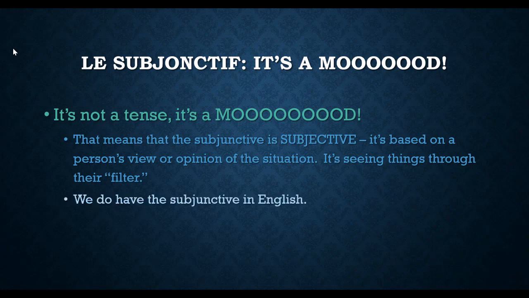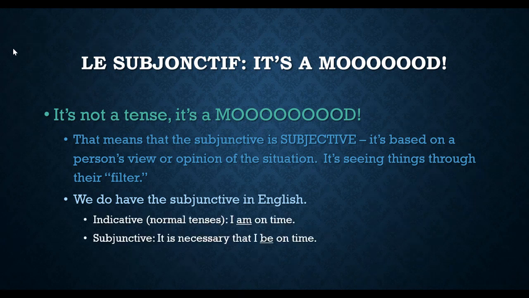Okay, now we do have the subjunctive in English, and we use it. It's just I don't think that we recognize that it is going to be the subjunctive. We just kind of use it automatically and, like I said, don't realize what we're doing. For example, if we say the indicative and we say in normal tense, like I am on time, okay? So everybody knows, we've been talking about it. Anytime you say être or to be, it's I am. So again, a normal English sentence is I am on time. But then why do we change it to say it's necessary that I be on time?